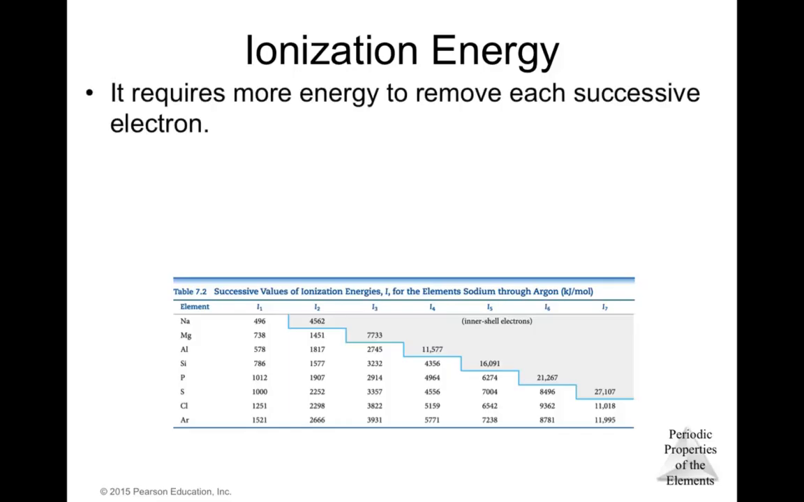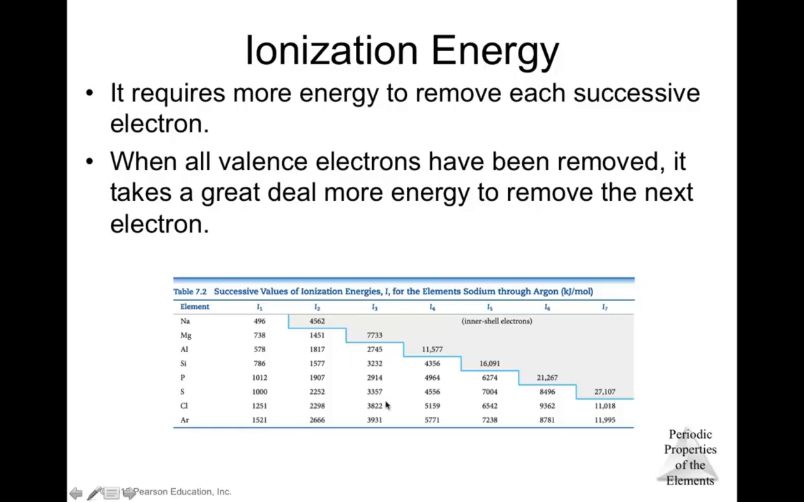It requires more energy to remove each successive electron, for the third or fourth ionization energy, if you need to remove other ions. Okay, so as we can see here in this table, in the 7.2, we have the first ionization energy for the first electron is 496 kilojoules per mole. But to remove the second is 4,562 kilojoules per mole. It's a lot more to remove this electron, the second one.